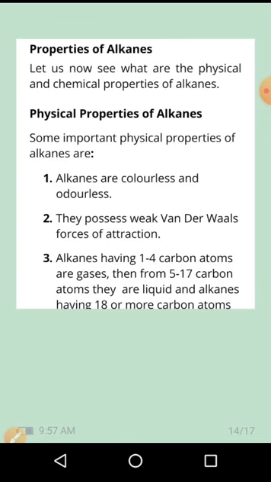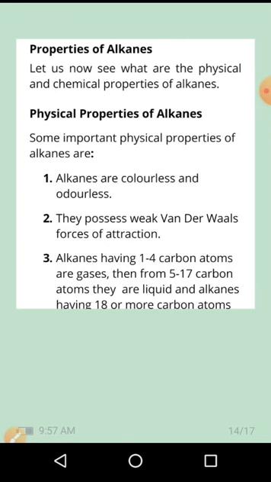Next one is properties of alkane. In physical properties, alkanes are colorless and odorless. They possess weak van der Waals forces of attraction. Alkanes having 1 to 4 carbon atoms are gases, that is meth, eth, prop, but. Up to butane, the alkanes are present in a gaseous state.